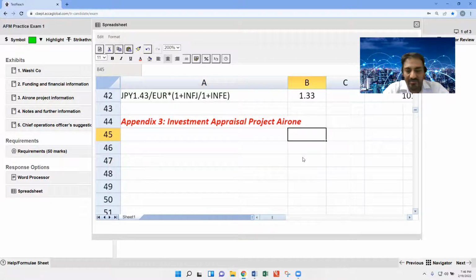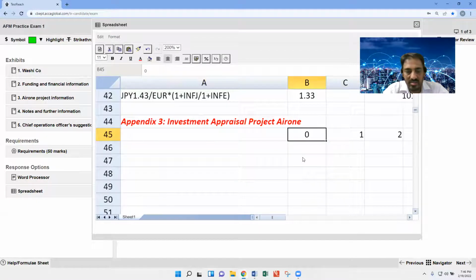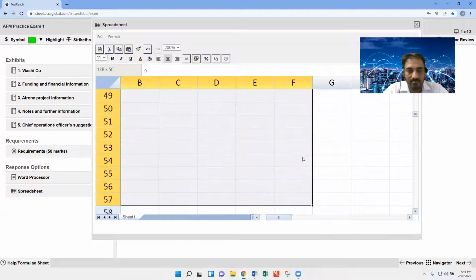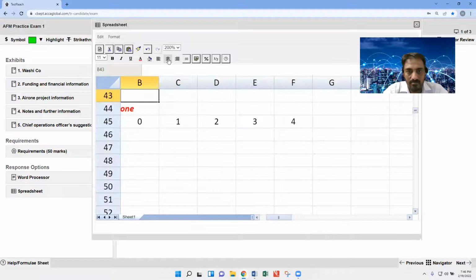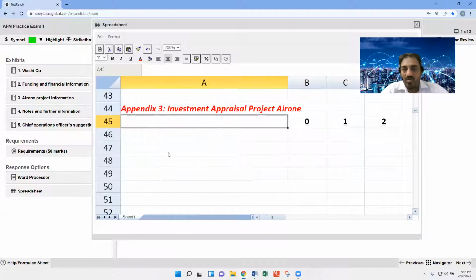Okay, project live, year 0, year 1, year 2, year 3, year 4, and tax is the same year. Now, first of all, this is foreign investment.